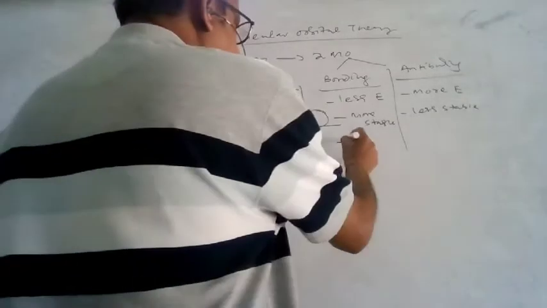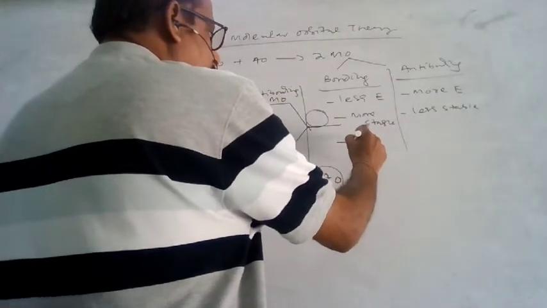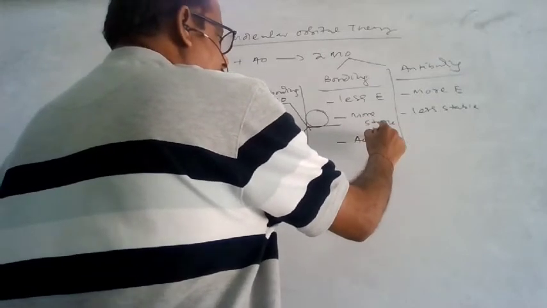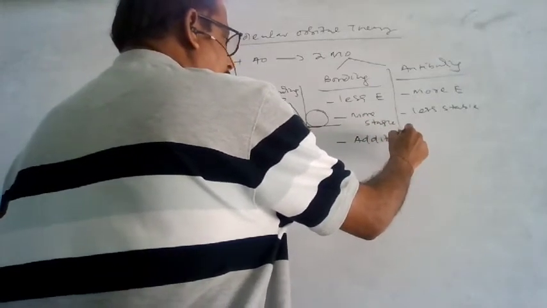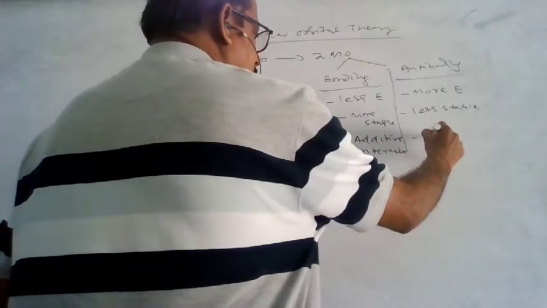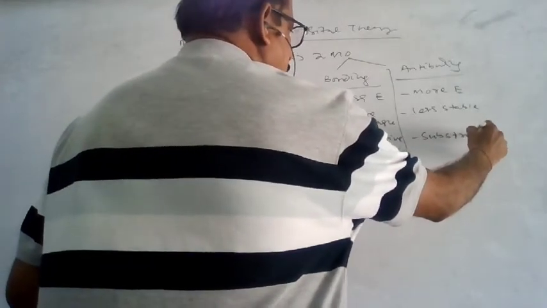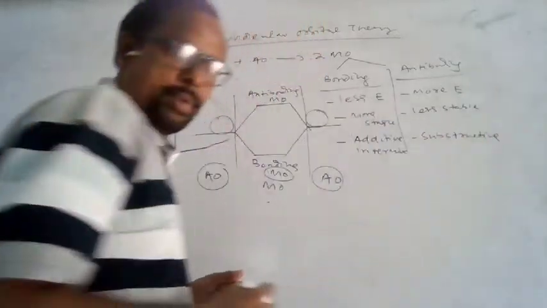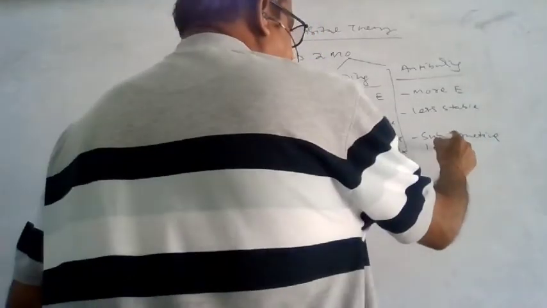The bonding molecular orbital is formed by additive intermixing of atomic orbitals, but the antibonding is formed by subtractive intermixing.